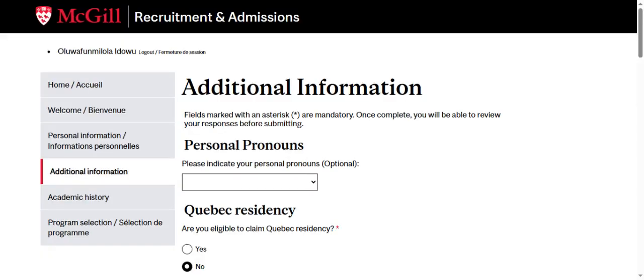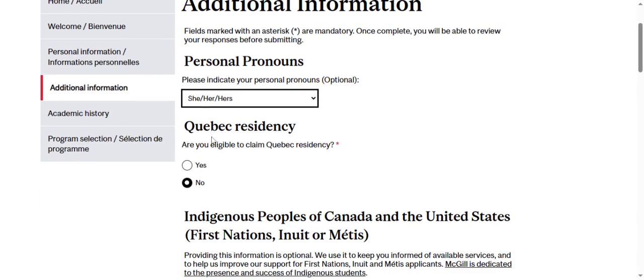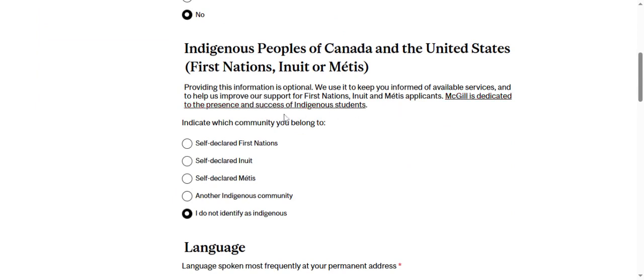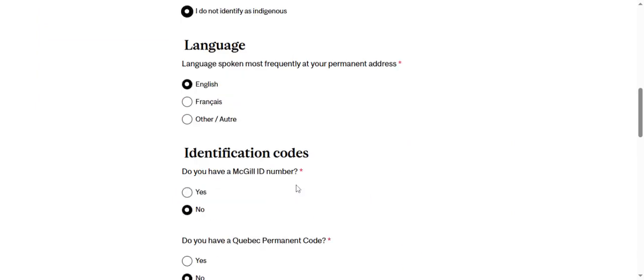So now you pick your personal pronoun. Are you a she or are you a he? Then are you eligible to claim Quebec residency? Pick no or you pick yes. So I'm picking no. Then indigenous people of Canada and United States. You have to declare if you are indigenous. I do not identify as indigenous, so that's what I pick.